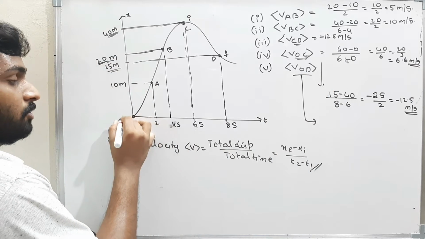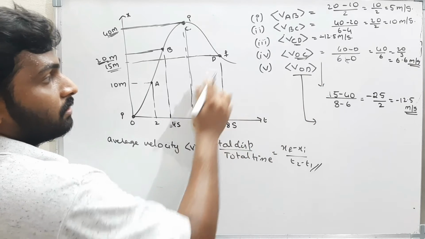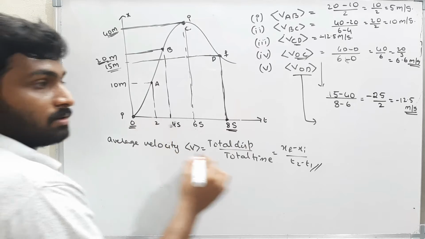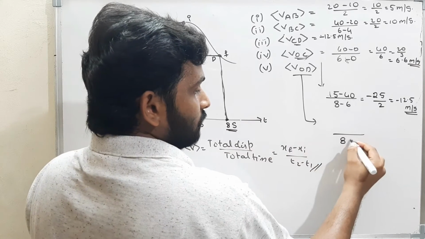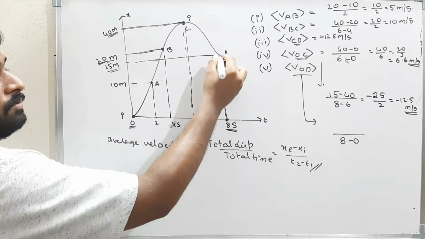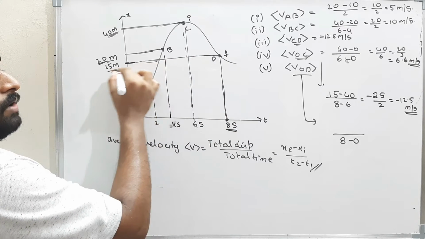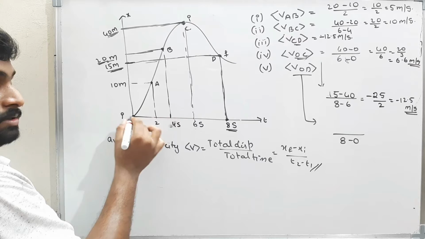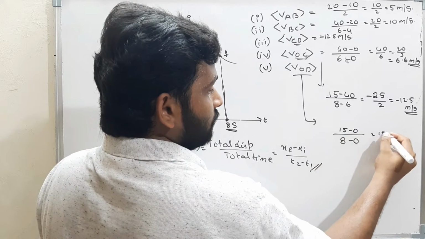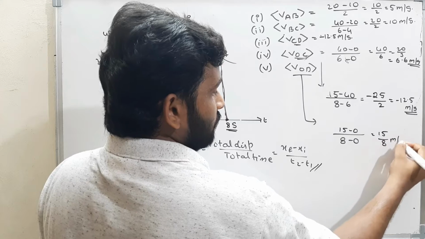Now for the last one, OD. O is the initial position and D is the final position. What is the time? Here the time is 8 seconds, and at O the time is 0 seconds. Therefore time is 8 minus 0. What is the position? At D, the position of the body is 15. D is the final position, initial position is 0. Therefore 15 minus 0, therefore 15 by 8 meters per second.